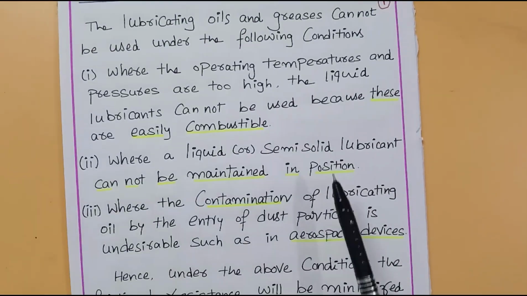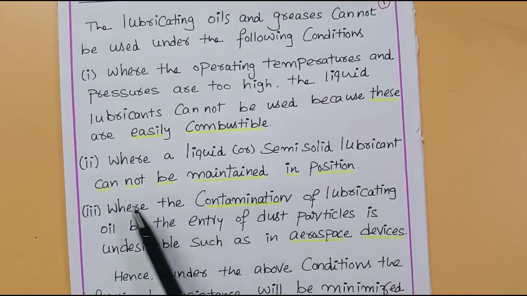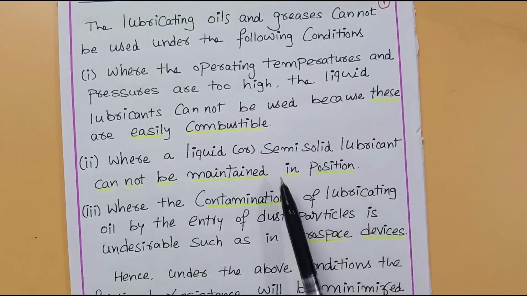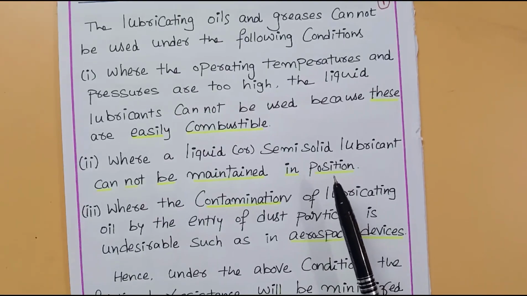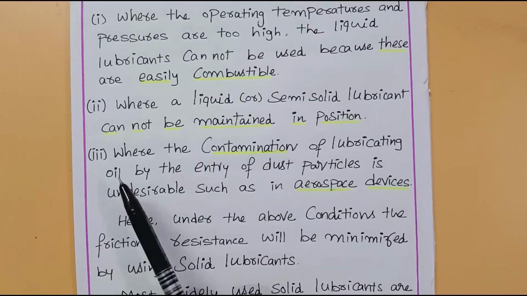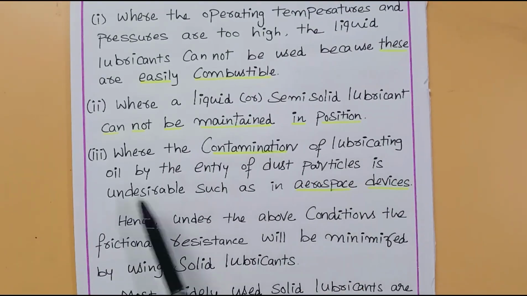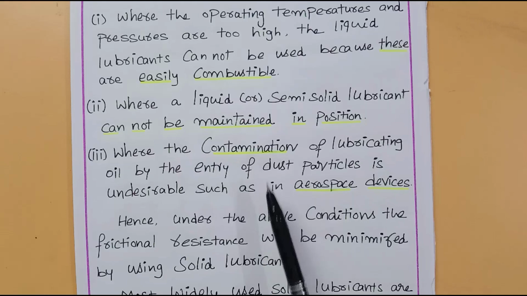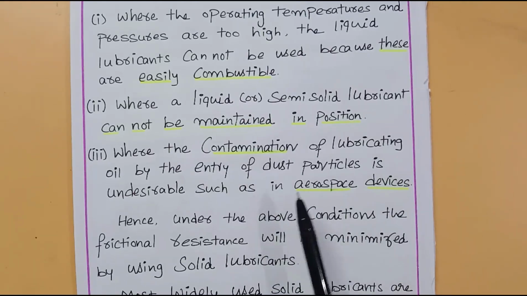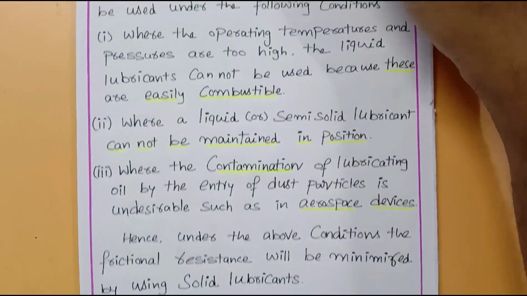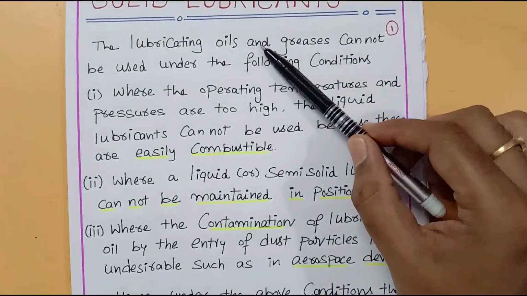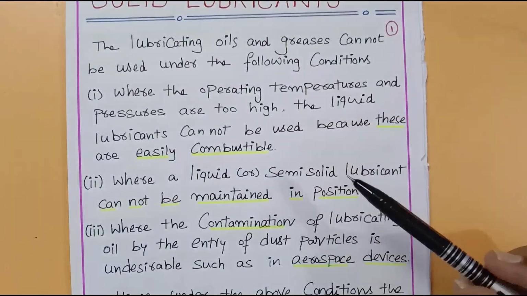Then the second case is where a liquid or semi-solid lubricant cannot be maintained in a position. So sometimes the situations will be where the lubricant cannot remain in its position, so that doesn't offer any use. Then the third condition is where the contamination of lubricating oil by the entry of dust particles is undesirable, such as in aerospace devices. So in aircrafts, there will be contamination of lubricant oils because of entry of dust. Such a condition is not desirable. So under these three conditions, you cannot use grease or lubricating oil for proper lubrication.